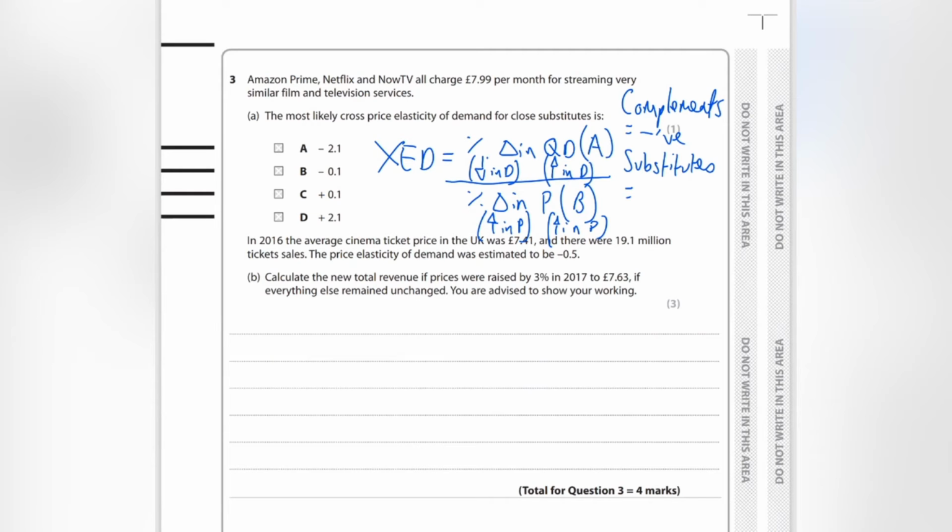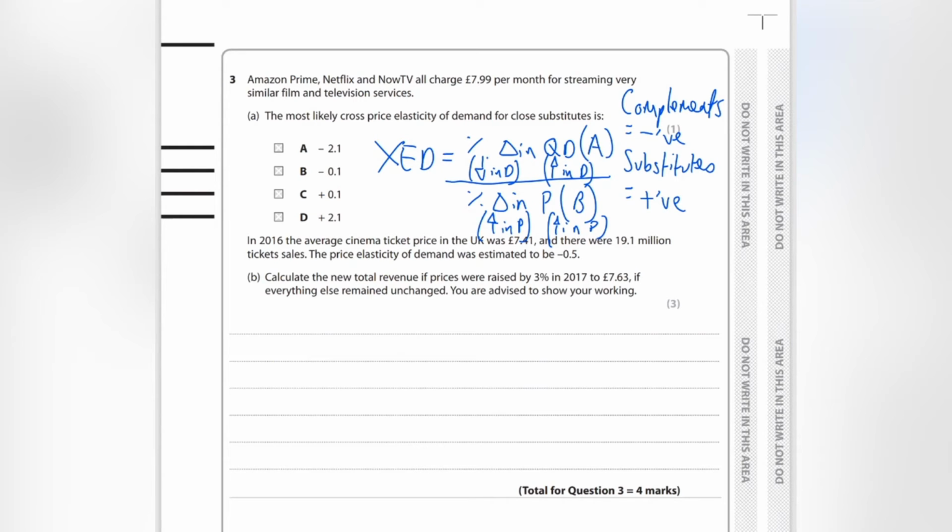Now, I know that's not always the case. There'll be some people out there who love one or the other and they'll only buy one or the other. But imagine that you're indifferent between the two. If there's an increase in the price of PlayStations, then you're not going to buy them anymore and you're going to buy instead the Xbox. And so a positive number times a positive number is a substitute.